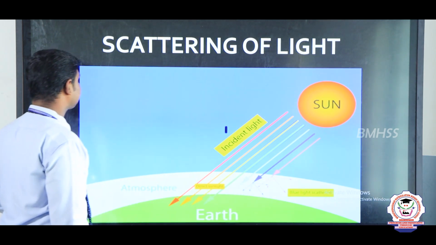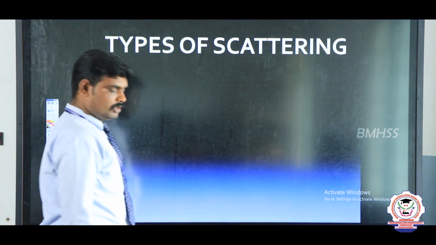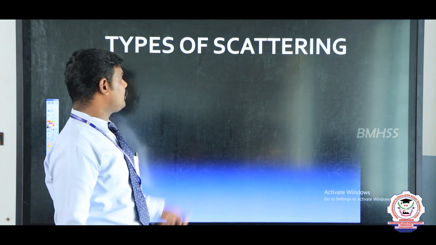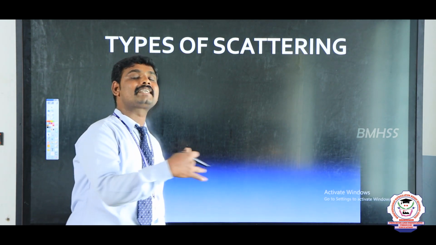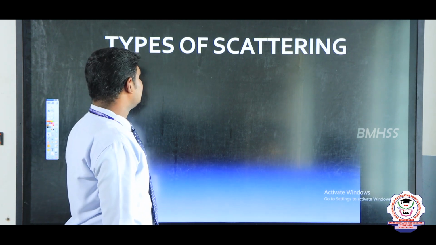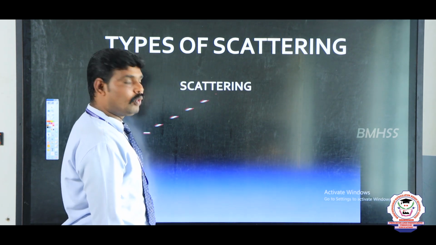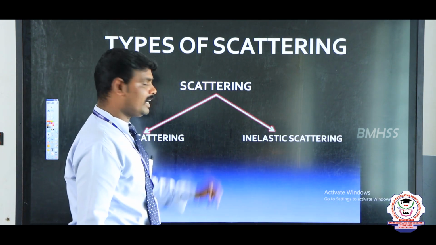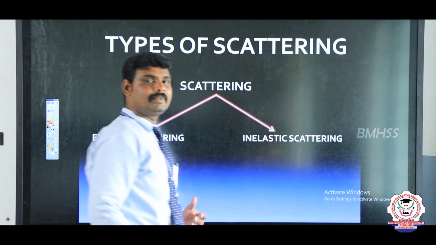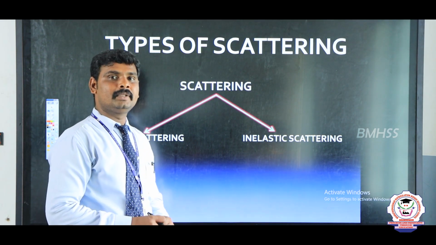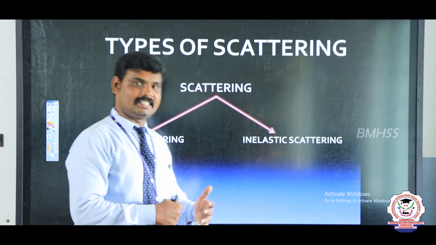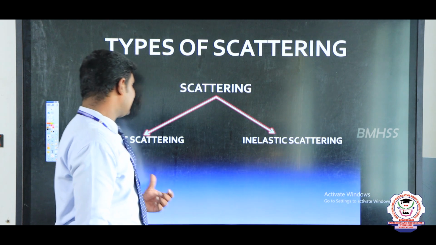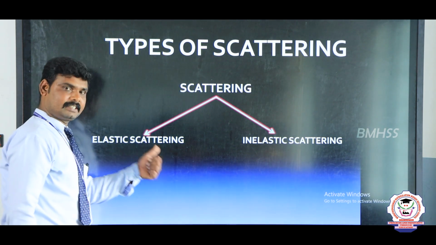Next, types of scattering. There are 2 types, depending upon the incident light and scattered light: elastic scattering and inelastic scattering. What is elastic scattering? If the energy of the incident light is equal to the energy of the scattered light, that scattering is called elastic scattering.